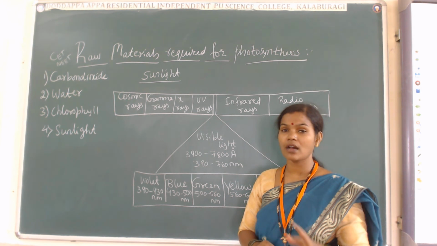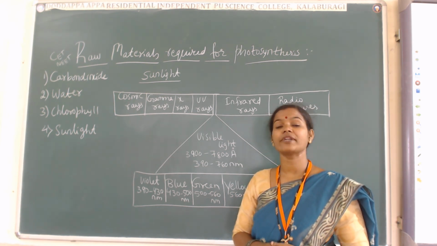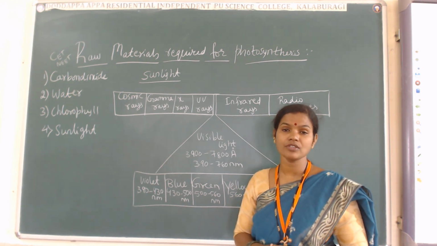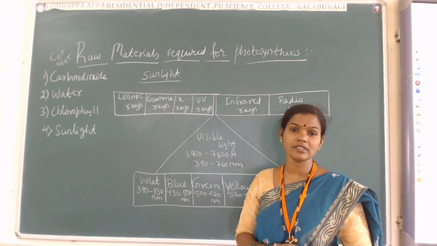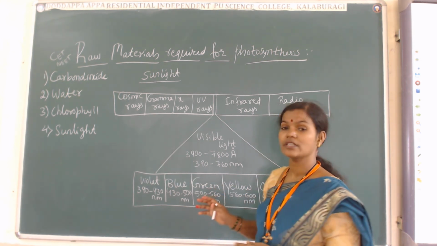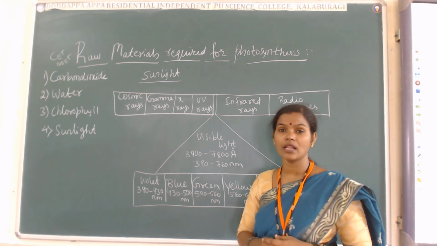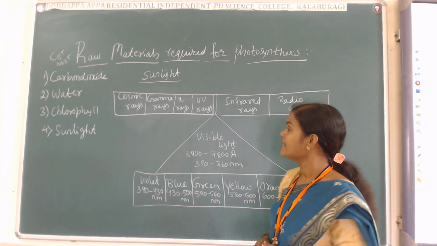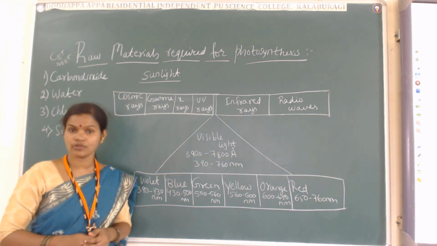So how many chlorophyll pigments are present in them? That is, 200 to 250 chlorophyll pigments are present in them. Understood? And also there is a presence of 50 carotenoids. Likewise, here also we are going to see how those pigments are activated, and how these pigments help in the process of photosynthesis, in this concept. Now I have told you that sunlight plays a very important role in the process of photosynthesis.